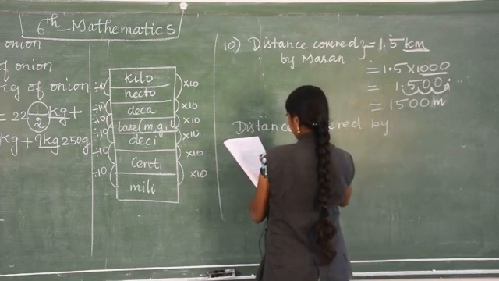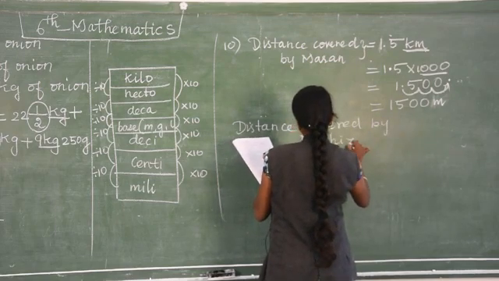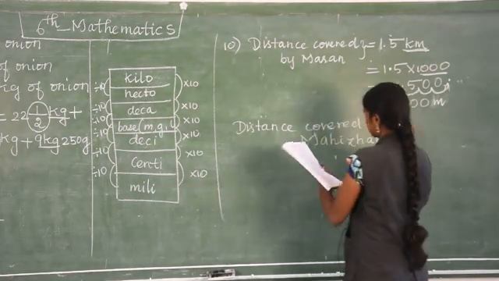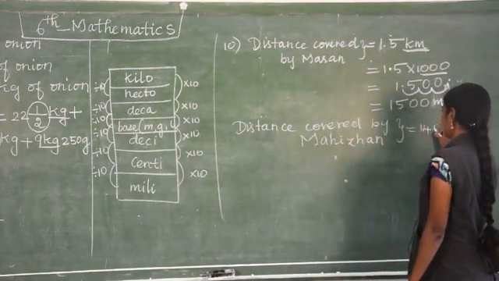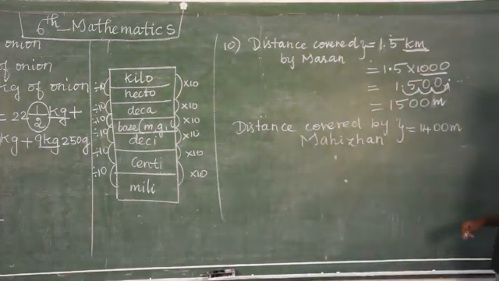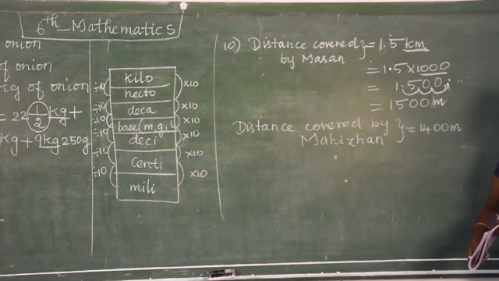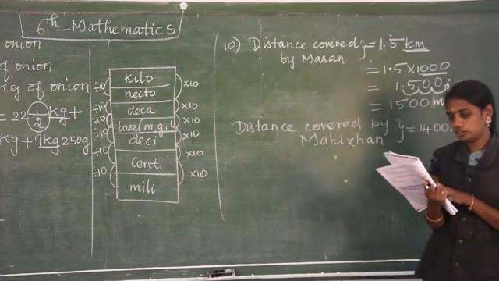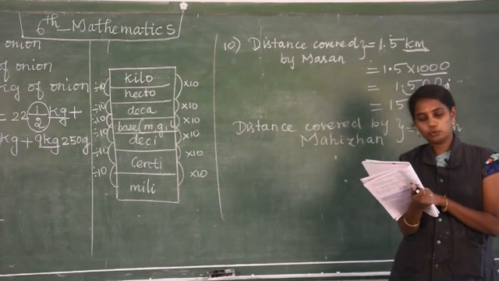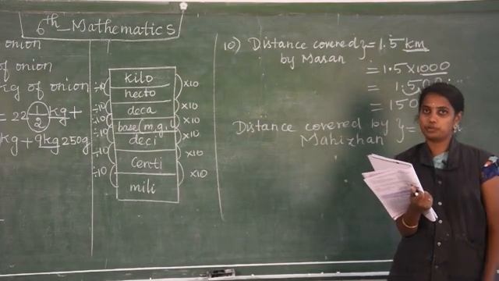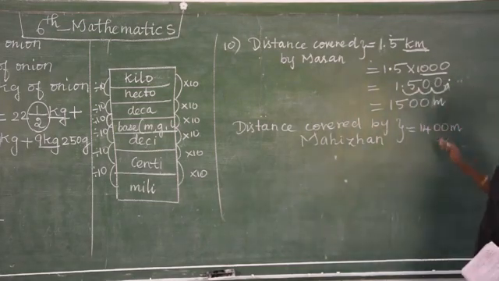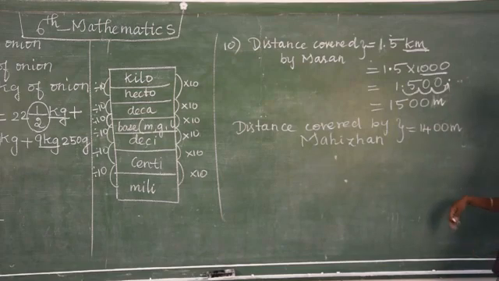Then the distance covered by Makillan is 1400 meter. They ask us to find out who walks more distance and by how much. Now from this you can find out who walks more, 1500 or 1400.